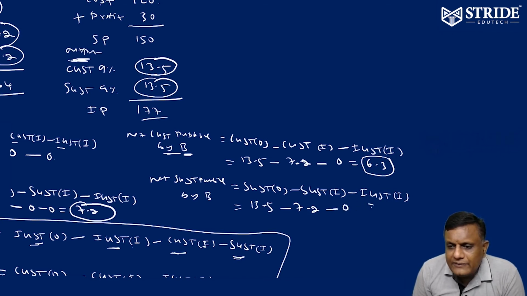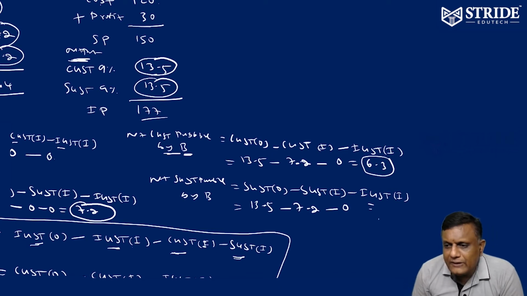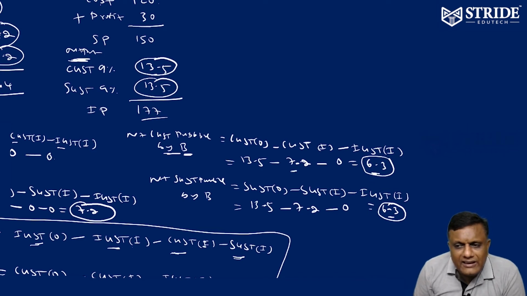My balance figure 13.5 minus 7.2, which means 6.3. How much SGST payable by B to the government? 6.3. How much CGST payable by B to the government? 6.3. Because he is a registered buyer, he is already having two credits.